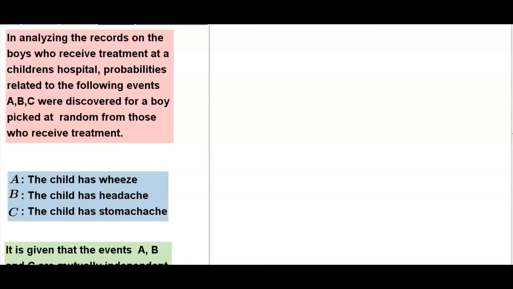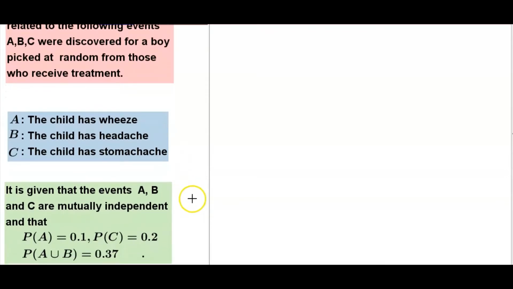Consider probability in analyzing the records on the boys who receive treatments at a children's hospital. Probabilities related to the following events A, B, C were discovered for a boy picked at random from those who received treatment. Event A, the child has wheeze. Event B, the child has headache. Event C, the child has stomachache.